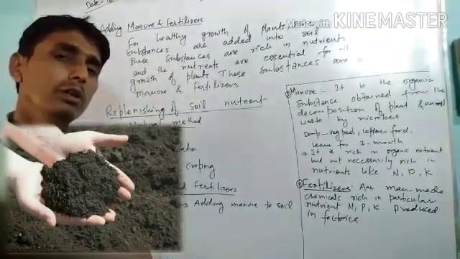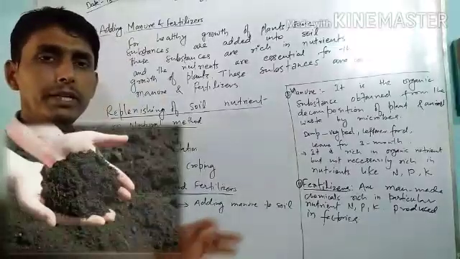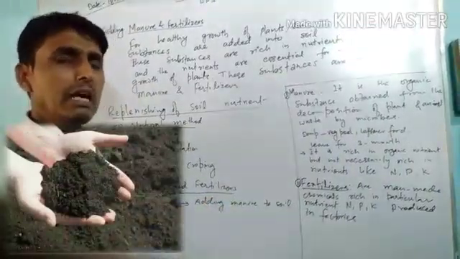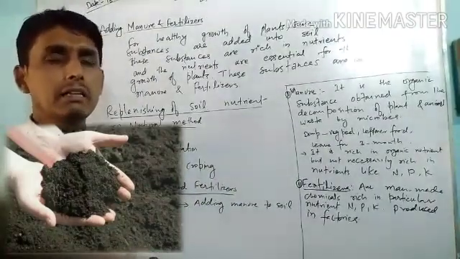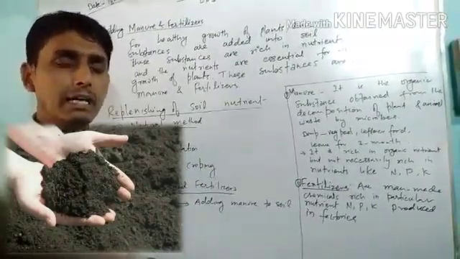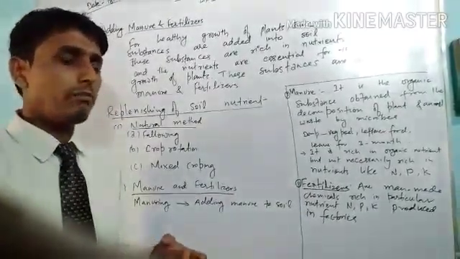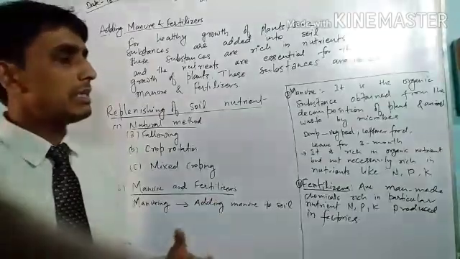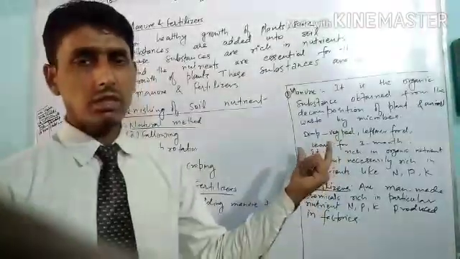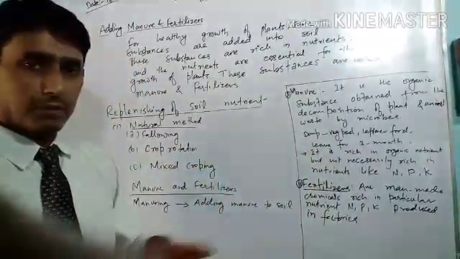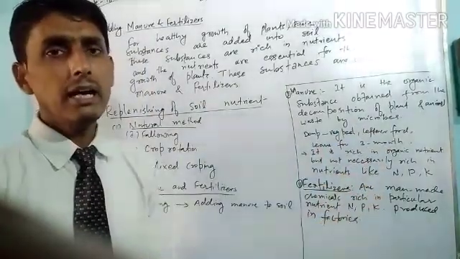If you put those organic wastes in a pit, first of all dig a pit, and in the pit put all these types of waste, for example leaves of the plant, the stem part of the plant, the straw of the paddy and wheat, the cow dung, all these types of organic matter are put in the pit, and then covered by a layer of soil. Some amount of water is also added.